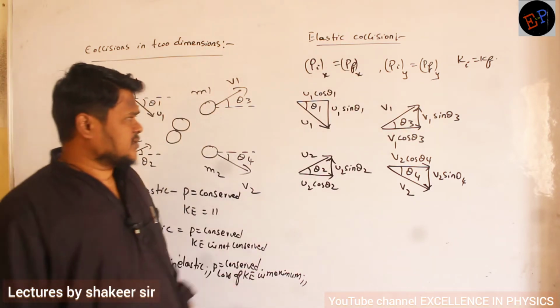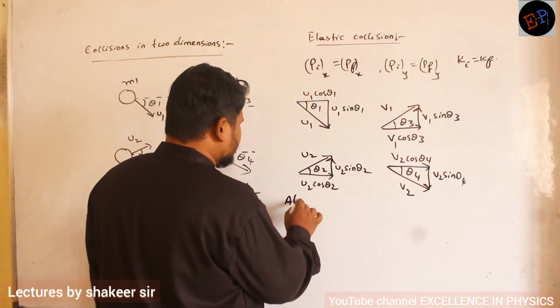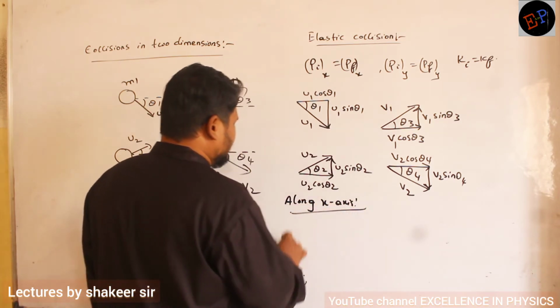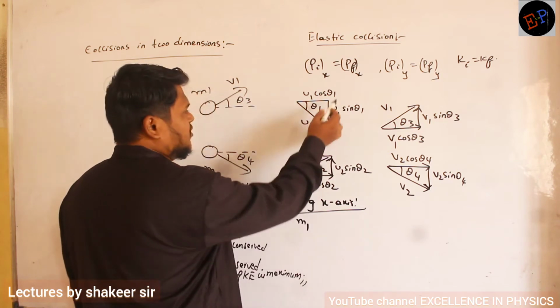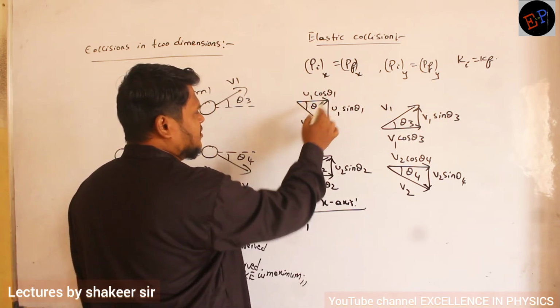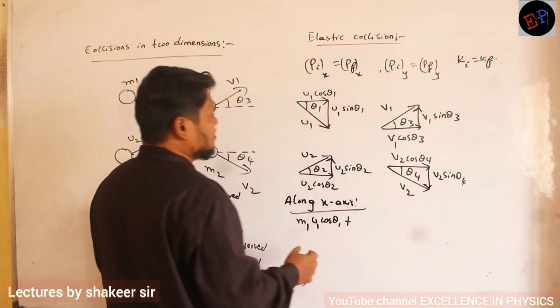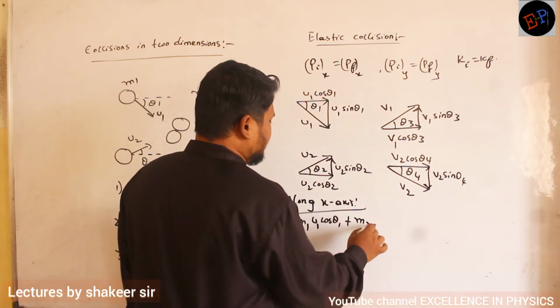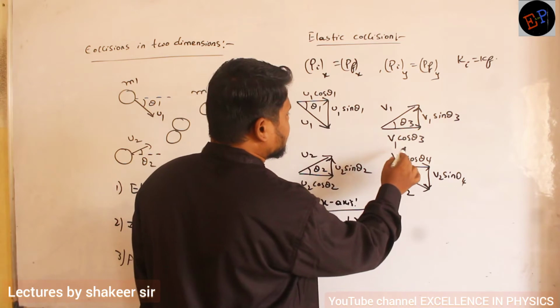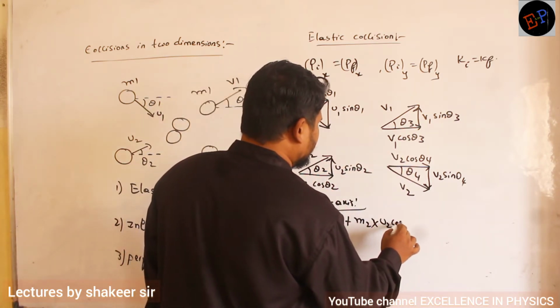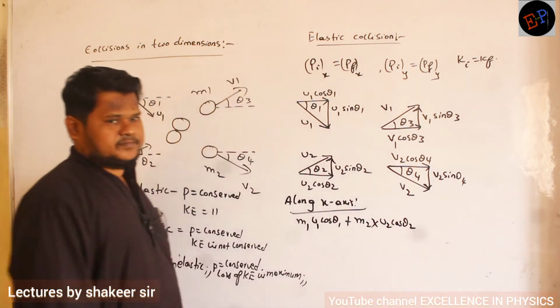Okay, come on, substitute. So if I take along the x-axis, the mass of the first body is m1 and what is its velocity along the x-axis? u1 cos theta 1. Similarly, what is the second body? m2. And what is its initial velocity along the x-axis? This one, u2 cos theta 2. Initial velocity.